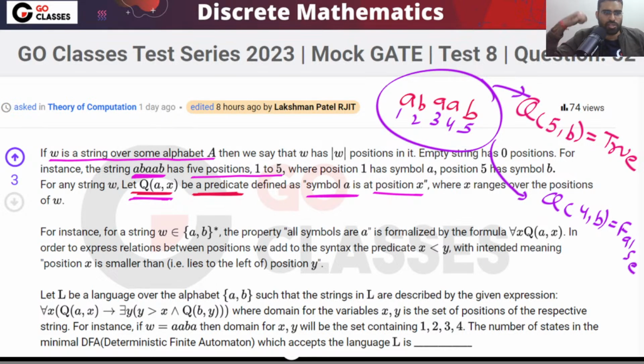Right? So this is your question. Now the question explanation is given to you. Okay. Now what the question is saying, this language is described by the first order logic. Isn't it beautiful? The description of the language is given by the first order logic. This is the beauty of this question.